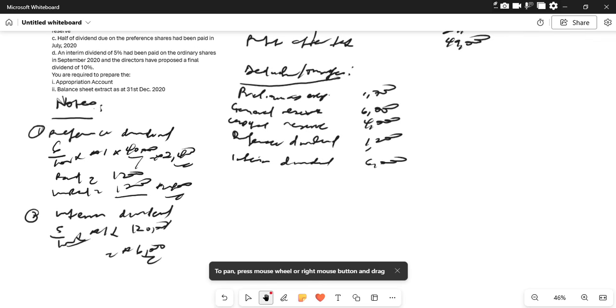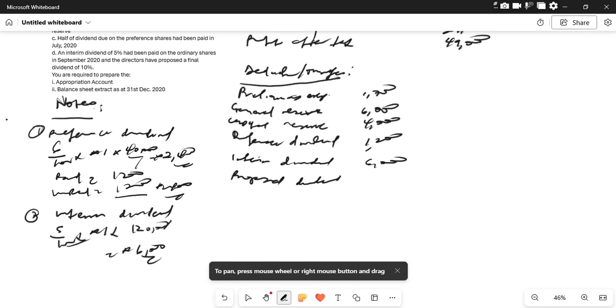The next one we have is that the directors have proposed a final dividend of 10%. So the final dividend, proposed dividend on the ordinary shares.